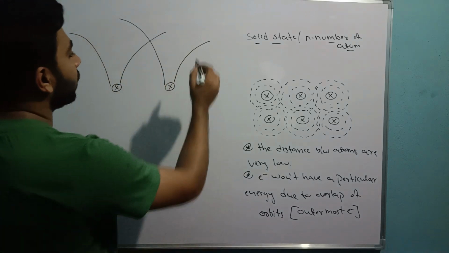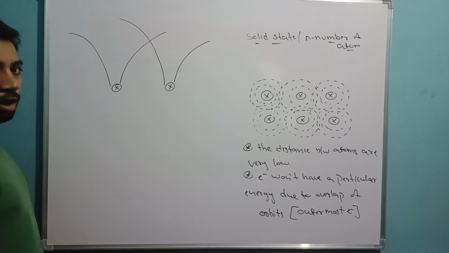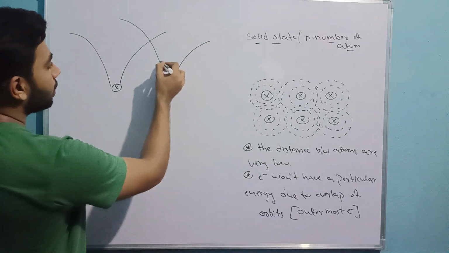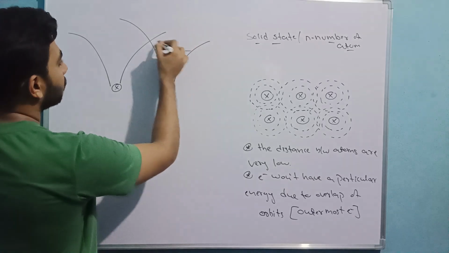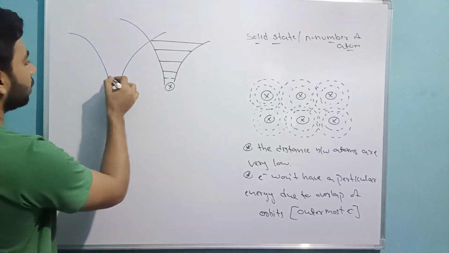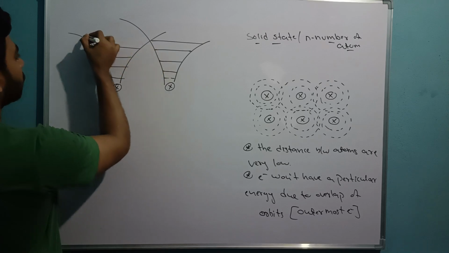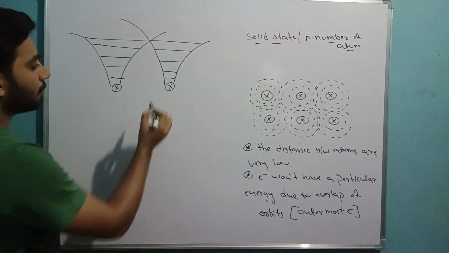Okay, fine. Now orbits, see here, it is my energy level.